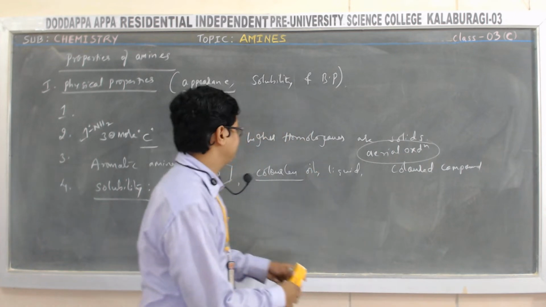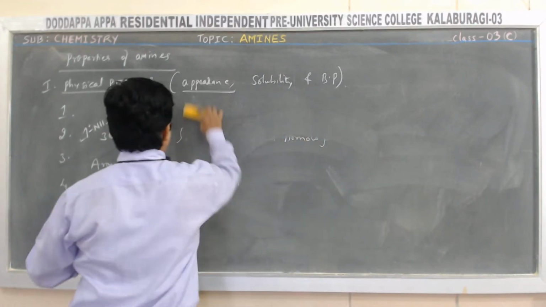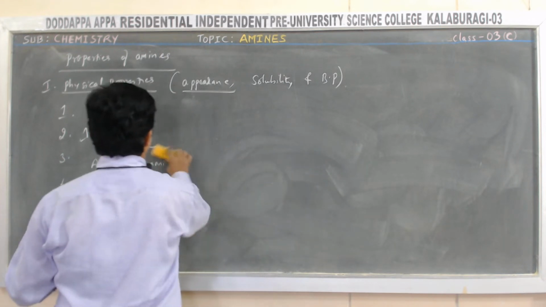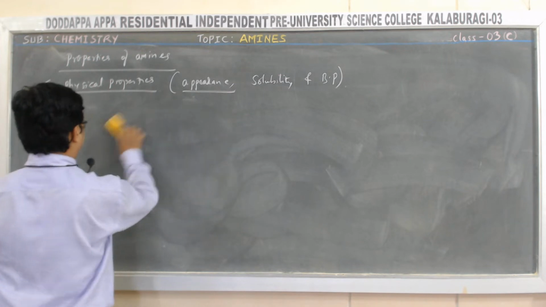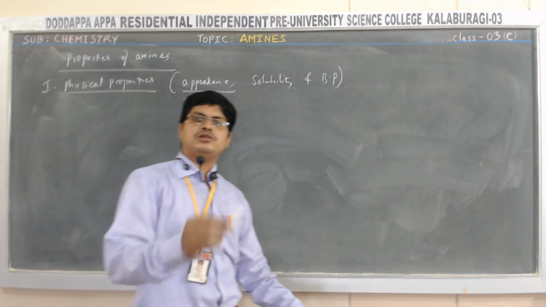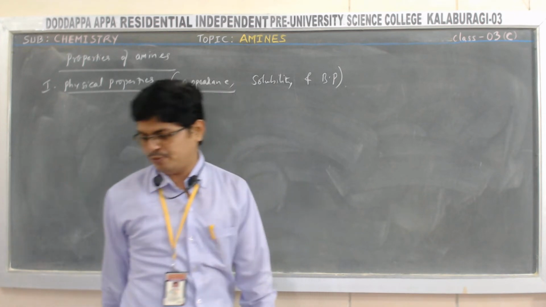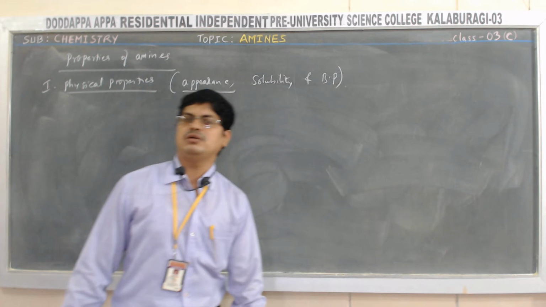Let us look at here. In case of amines, solubility depends on the presence of hydrogen atoms on the nitrogen, as well as the presence of a hydrophobic chain. The higher the hydrophobic chain, the lesser the solubility.